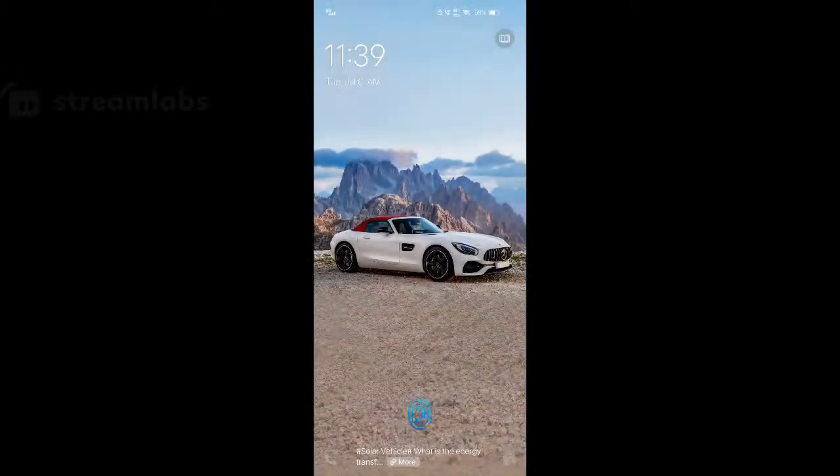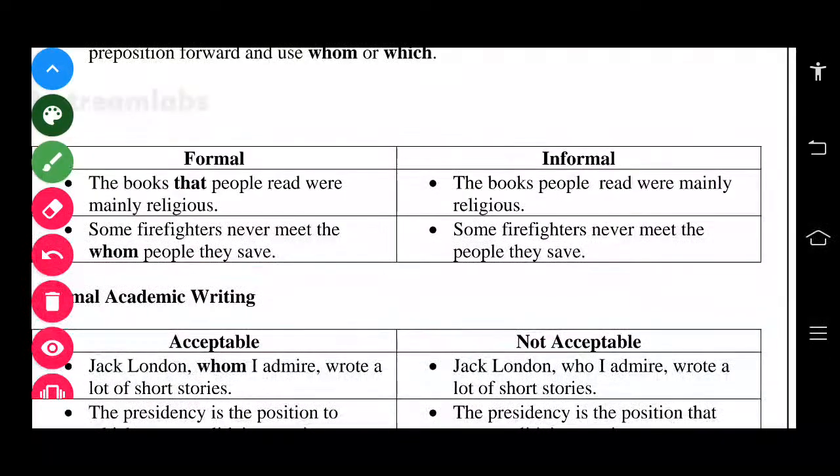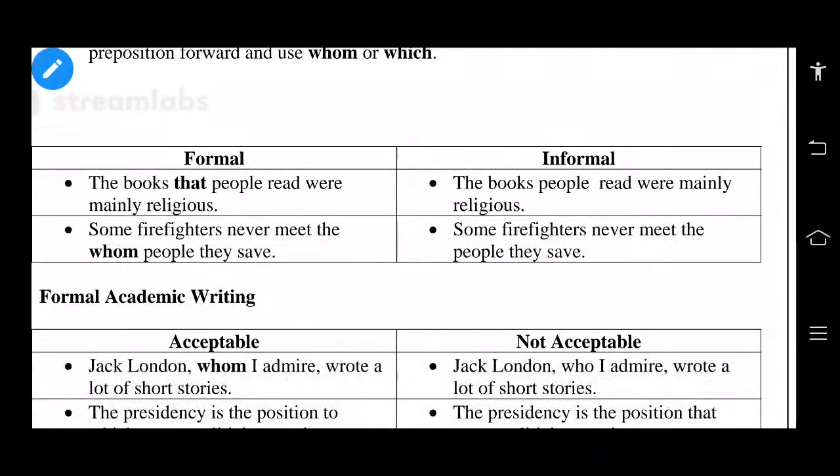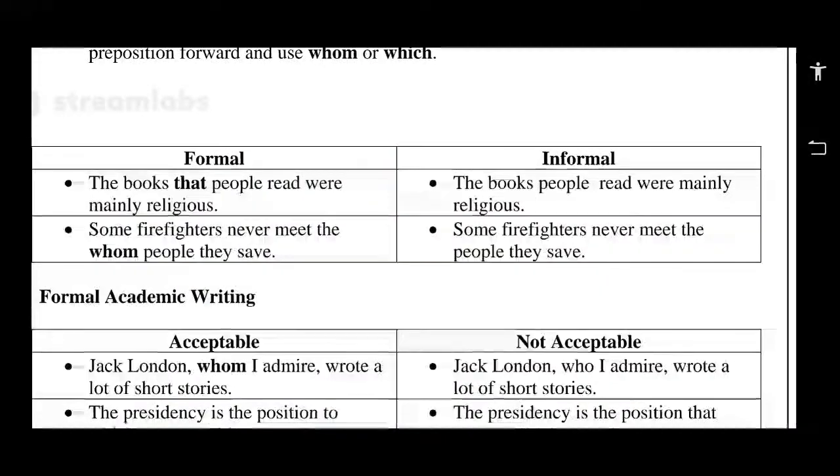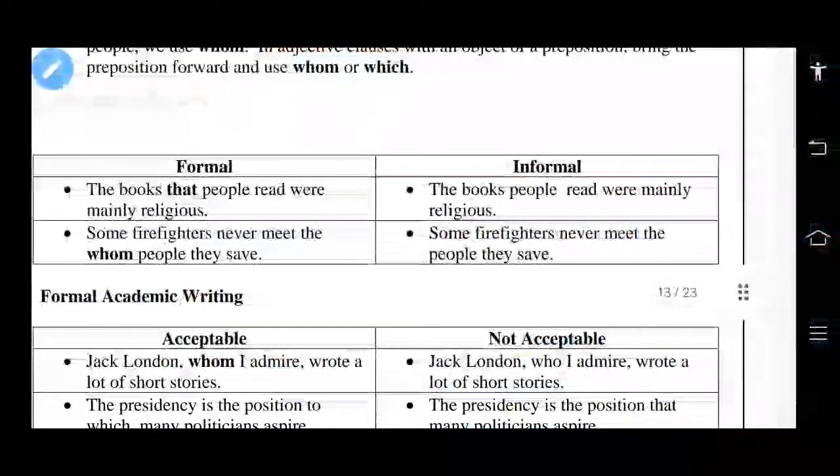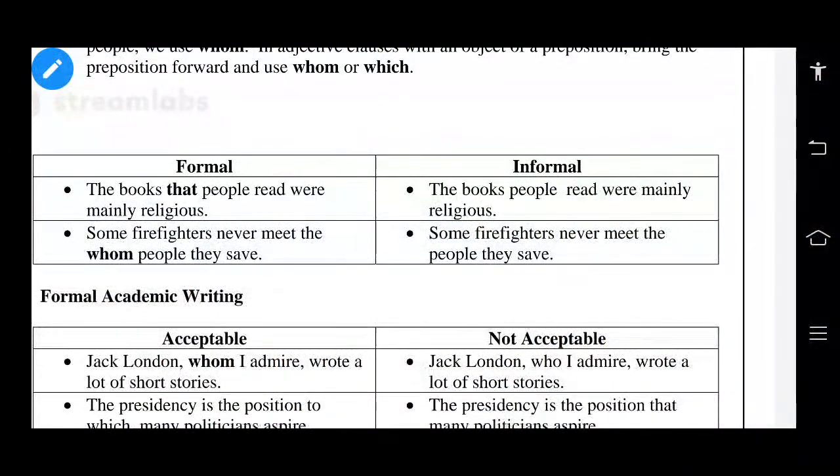Right, I gave a slight gap. So, formal and informal parts. See the formal part. The books that people read were mainly religious. The books that people read were mainly religious. The people, so it was either the books that people read were mainly religious.